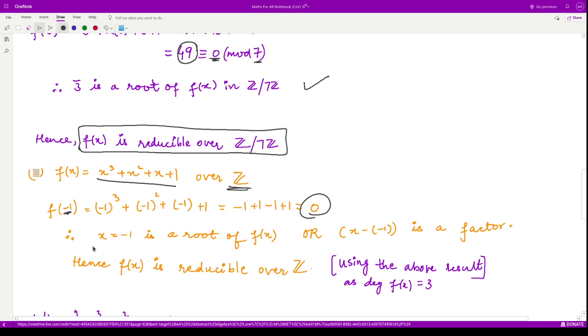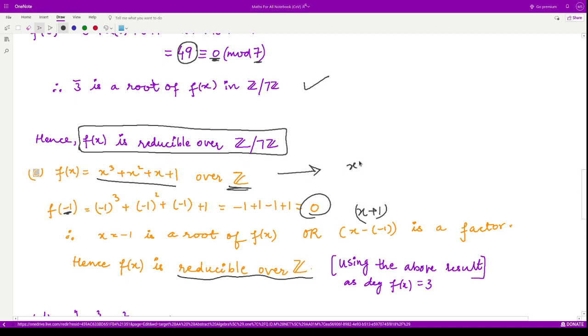Therefore x is equal to -1 is a root, or in other words you can say that x minus -1, that is x plus 1, is a factor. Moreover, you can also factorize this polynomial. So this is reducible, right, using the above result. This is one way. Another way is you could factorize this one, right?